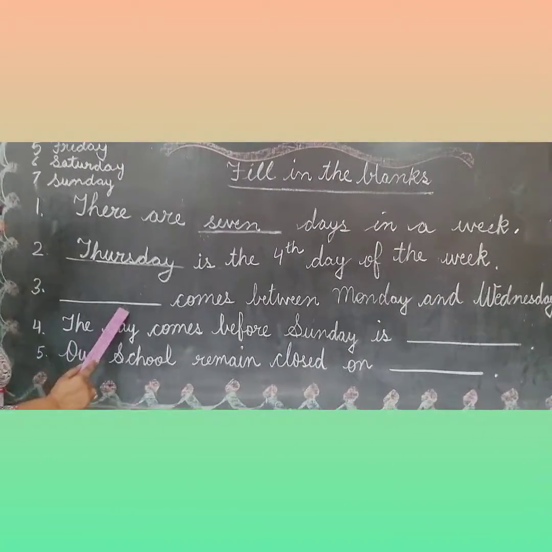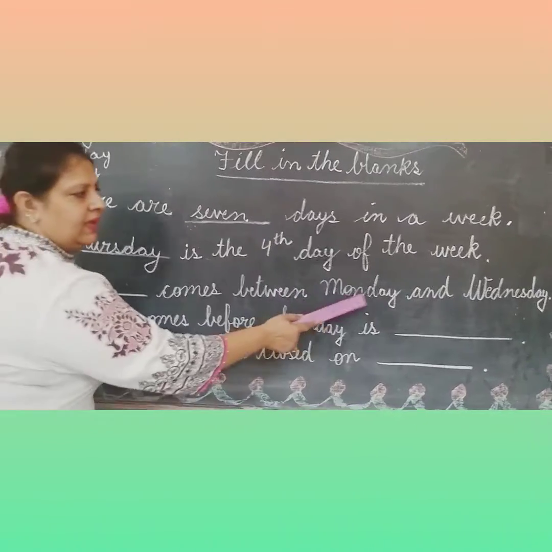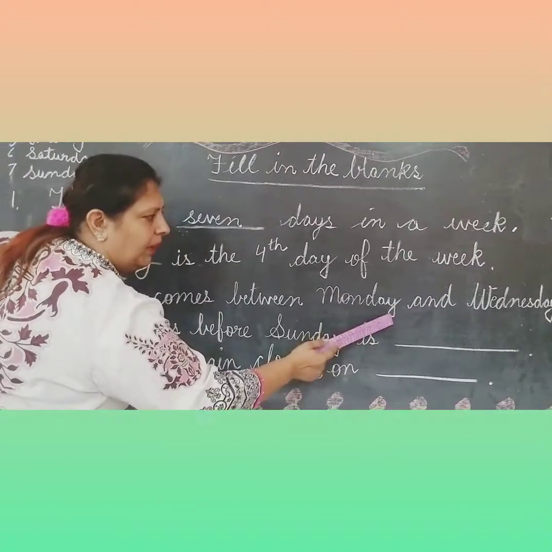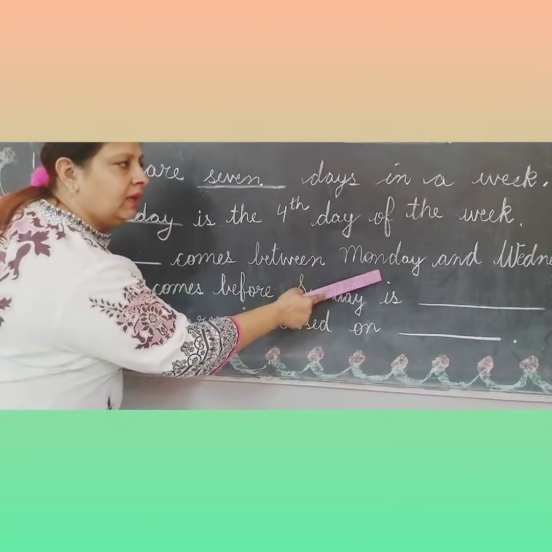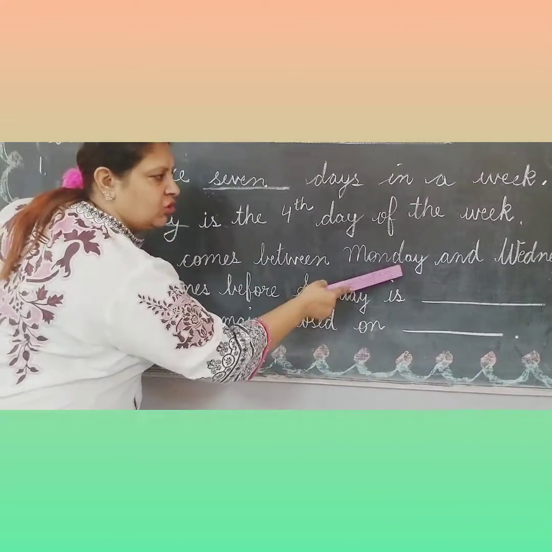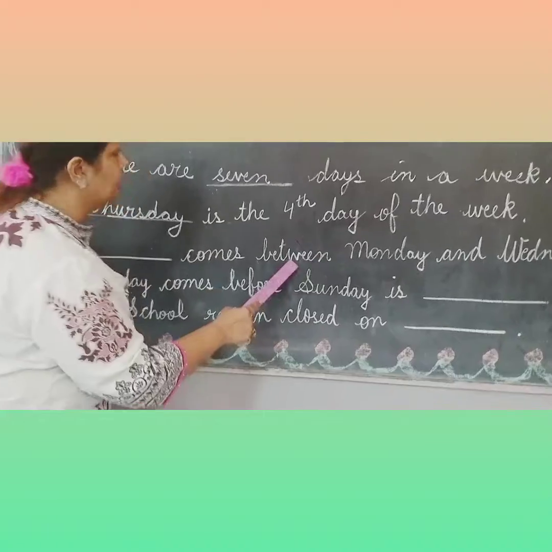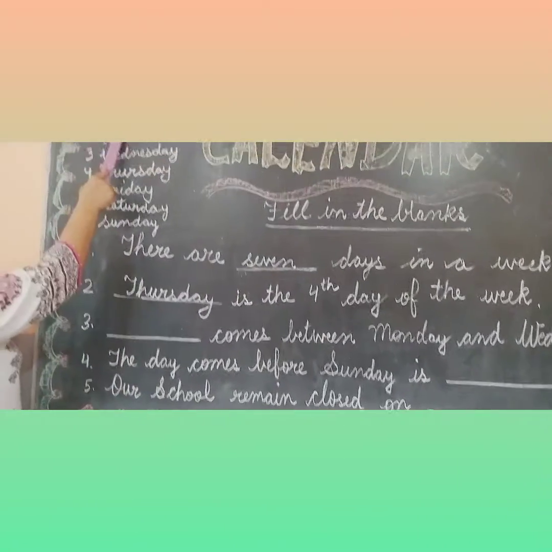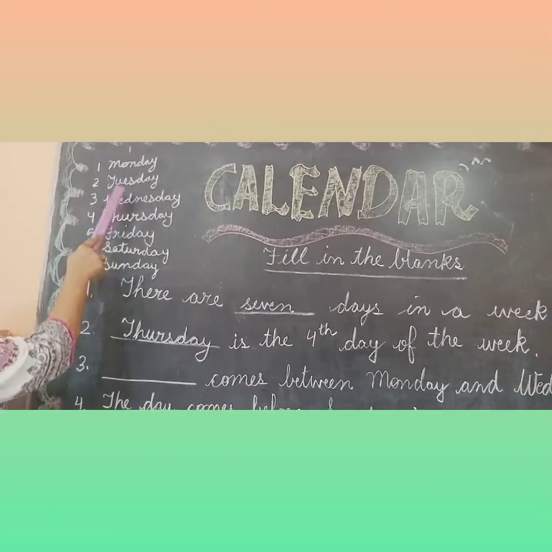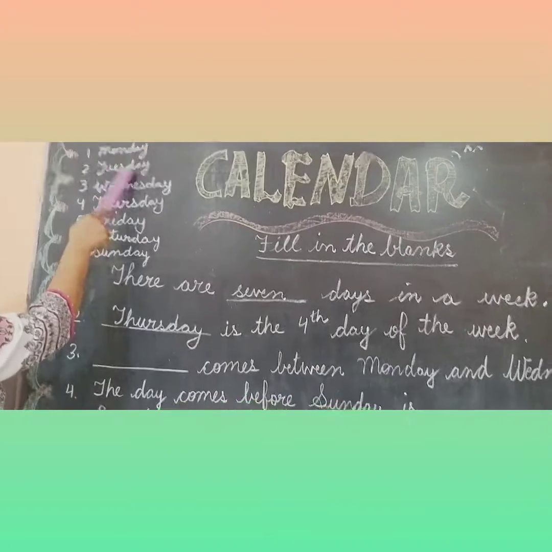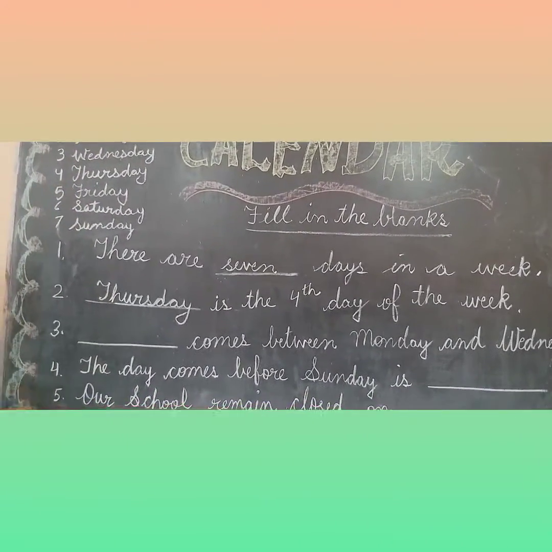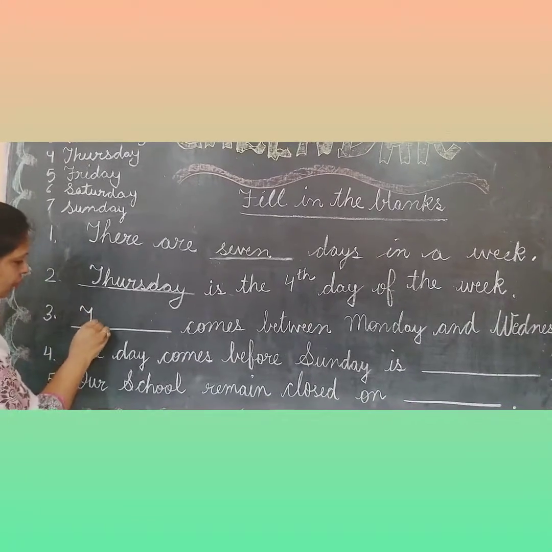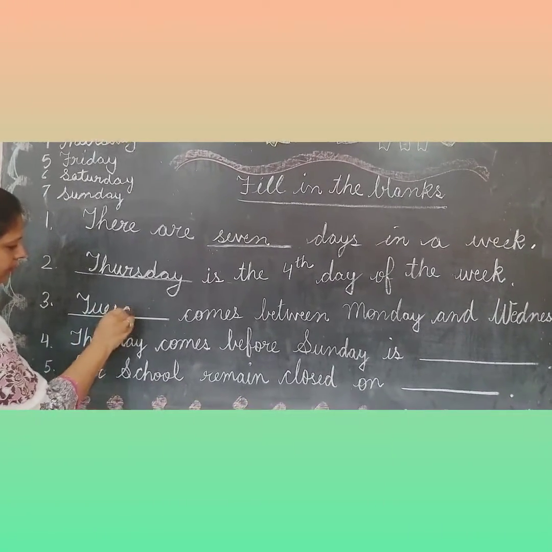Tell me, dash comes between Monday and Wednesday. Monday and Wednesday. Between means बीच में. Monday और Wednesday के बीच में between कौन सा day आता है? Let's see. Monday and Wednesday. Which day comes between Monday and Wednesday? That is Tuesday. So we will write here Tuesday. Okay.